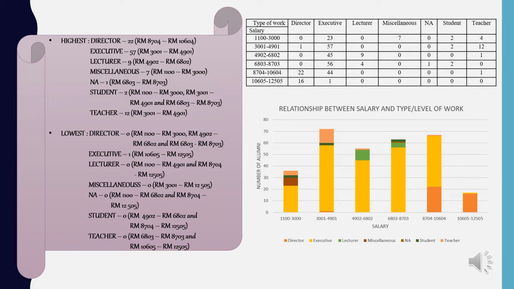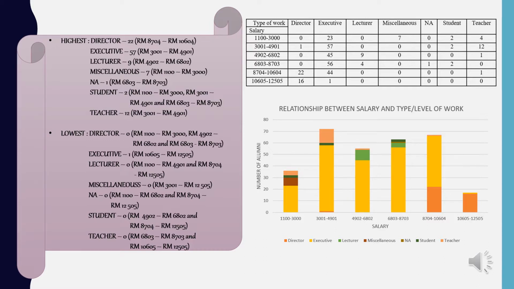The table and the figure shows the relationship between salary and the type of work. Director field has the highest at the salary of RM 8,704 to RM 10,604. Executive has the highest number of alumni among others, which is at 57 for salary from RM 3001 to RM 4901.